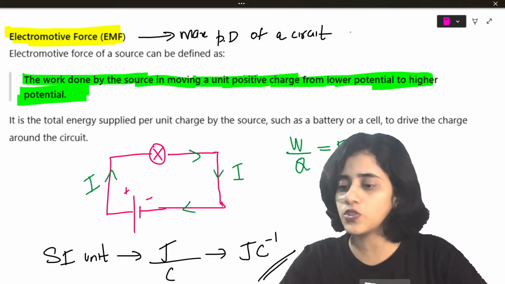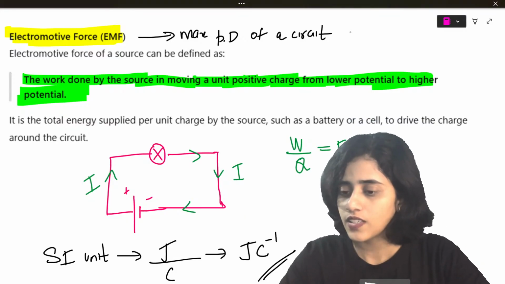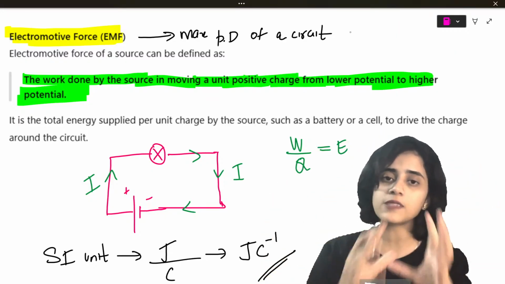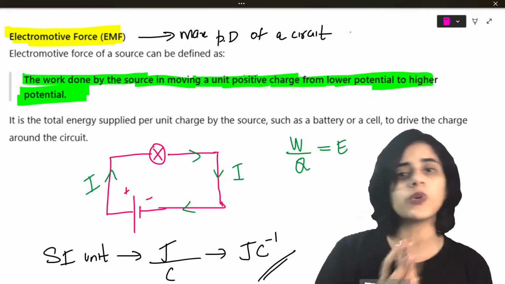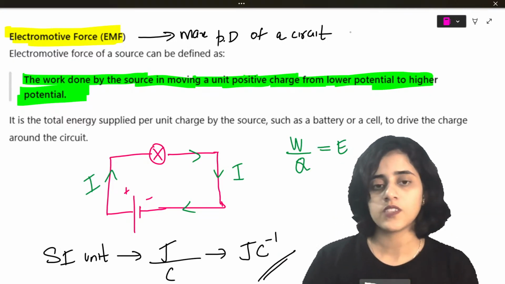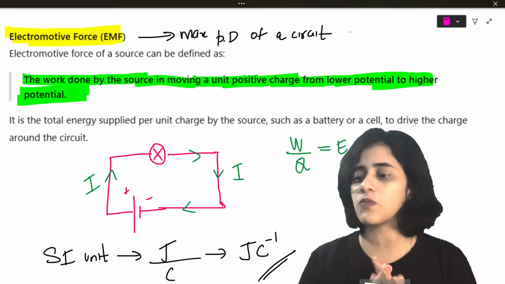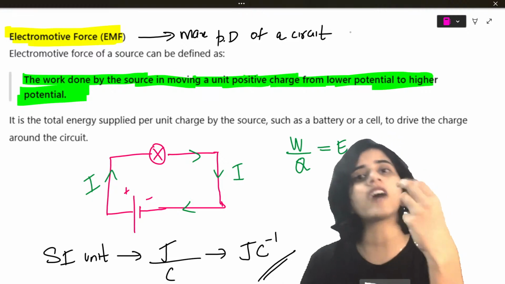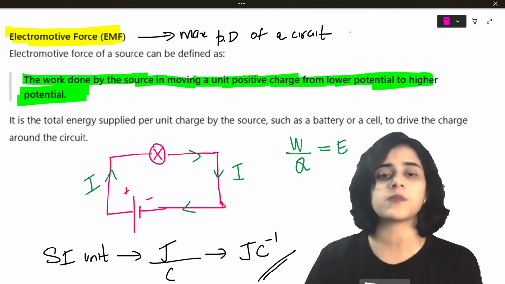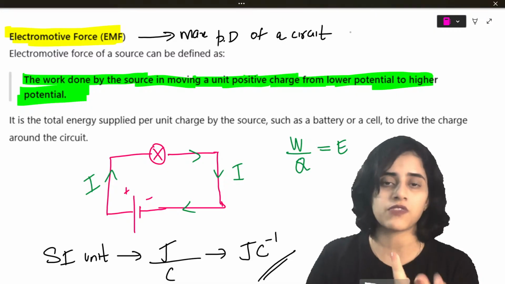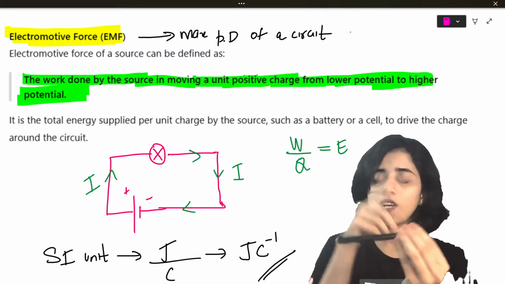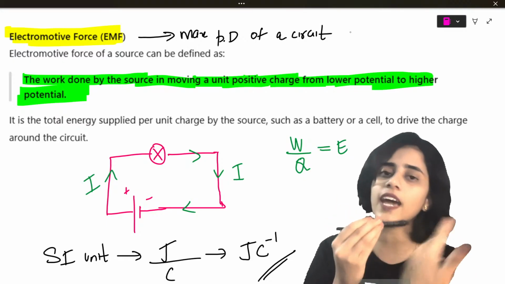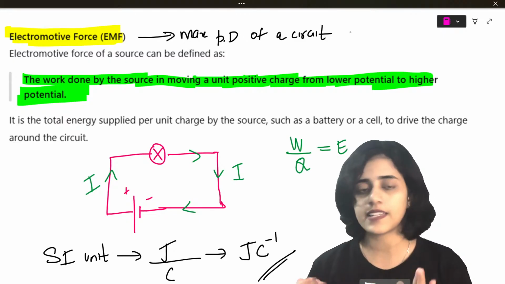Is this clear to all of you? Still doubts? Yes, voltage and EMF. When a circuit has maximum voltage, it is equal to EMF. So the maximum potential or maximum voltage of a circuit is the same as EMF. But in between, if you have some components and that component uses up some voltage, then it will not be the same as EMF. But if you have an empty wire and you connect it across the battery, then the maximum potential difference and the EMF will be the same. Is that clear?